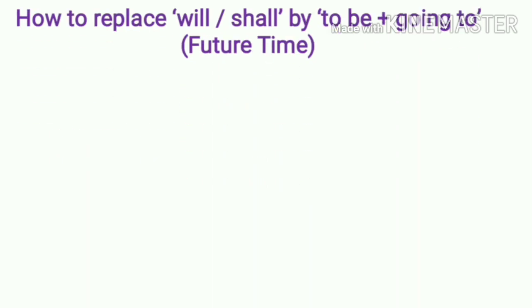Now let us discuss how we can replace will and shall by using to be plus going to. Will and shall are used to express future time, and at that time we can replace these modal auxiliaries by using going to.